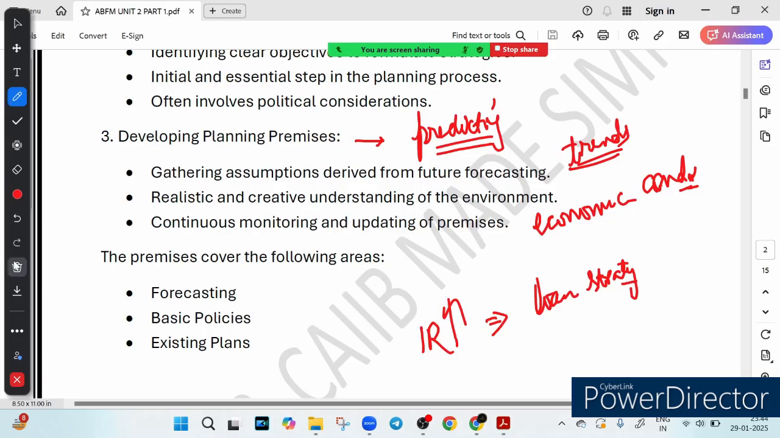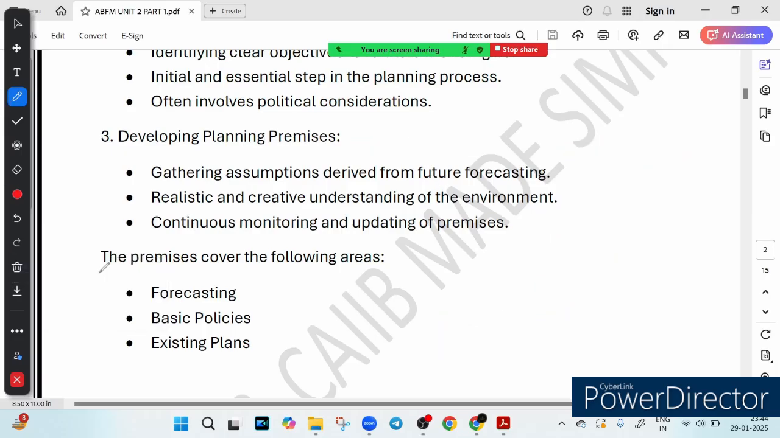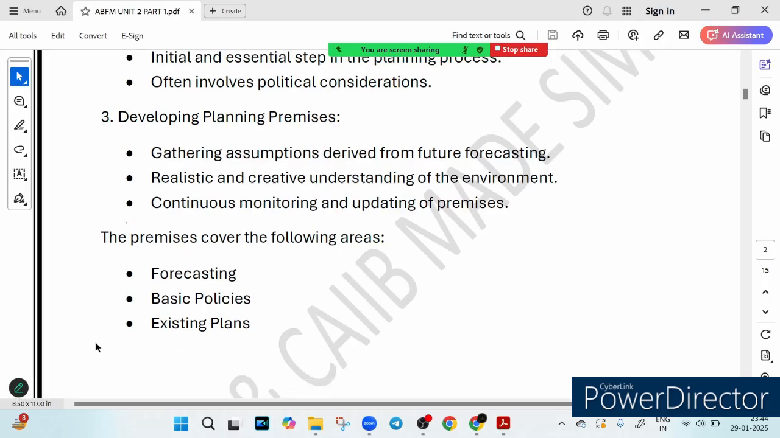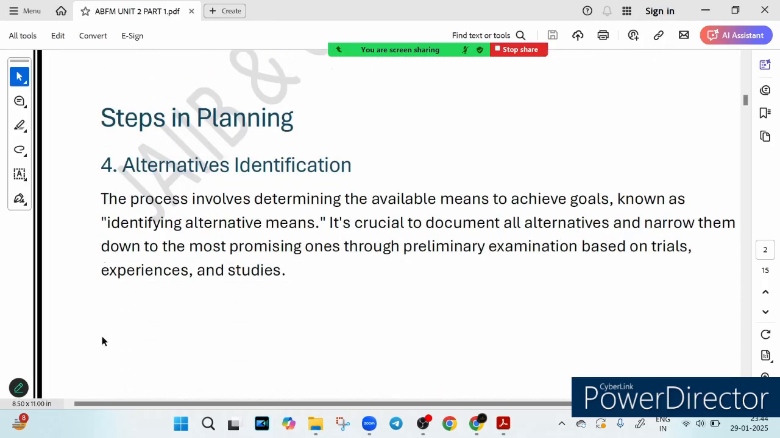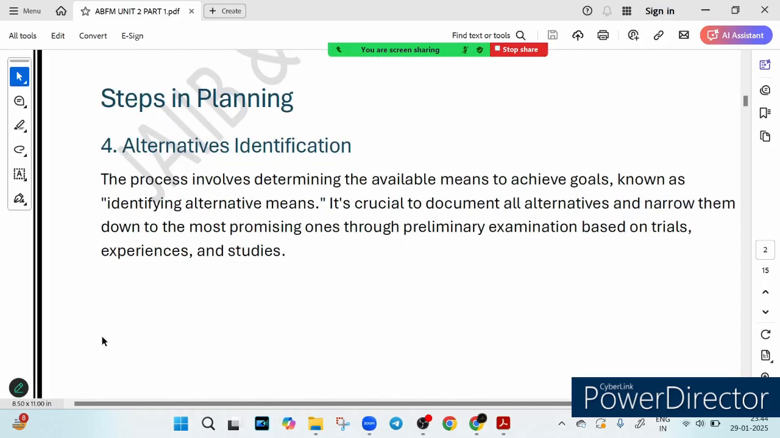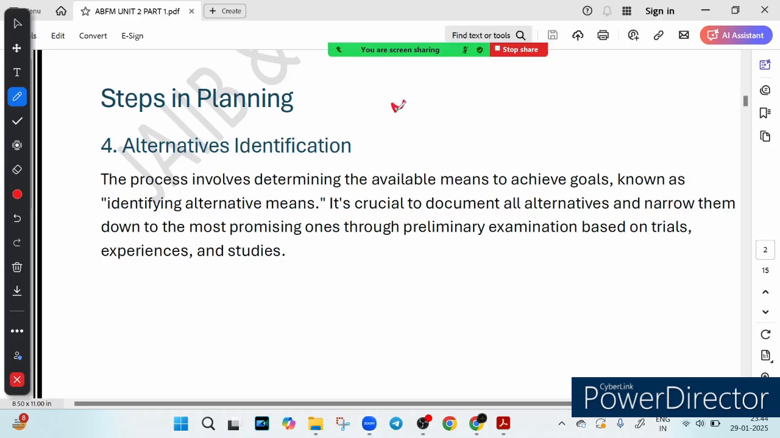Now let me talk more about planning. Planning is like a game of chess. You can't just make a move randomly, you have to think ahead. So let's break down the next step in planning in a super simple way. As you can see, the fourth step in planning is the alternative identification, which we also call the power of choice. So imagine you want to increase your bank profitability.